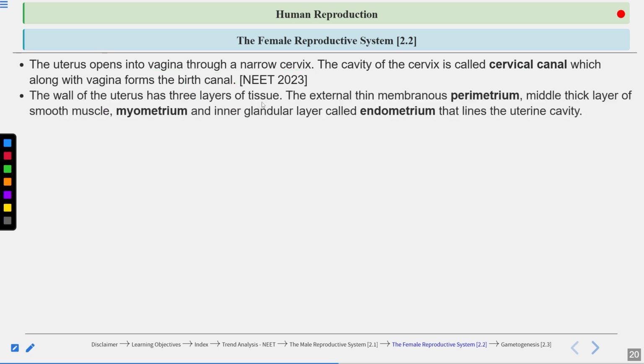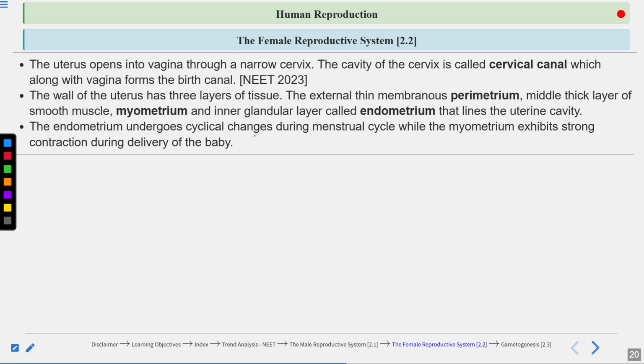Now the wall of the uterus has three types of tissues: the membranous perimetrium, which is outside, then the thick middle layer of smooth muscles, which is the myometrium, and then the endometrium. Clear? Endometrium is made up of glandular tissue, myometrium is made up of smooth muscles, and perimetrium is membranous. The endometrium undergoes cyclic changes during the menstrual cycle, while the myometrium exhibits strong contraction during the delivery of the baby.